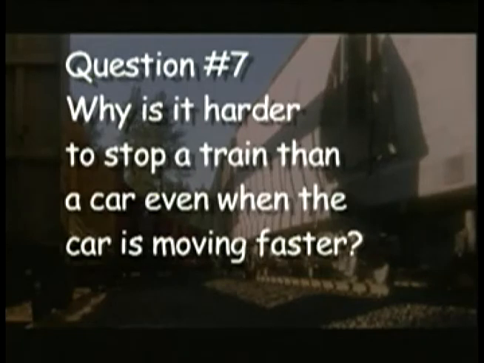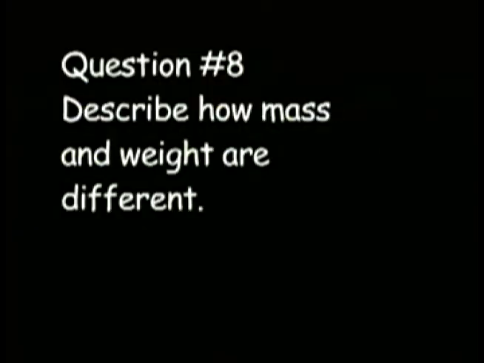Question number 7. Why is it harder to stop a train than a car, even when the car is moving faster? Question number 8. Describe how mass and weight are different.